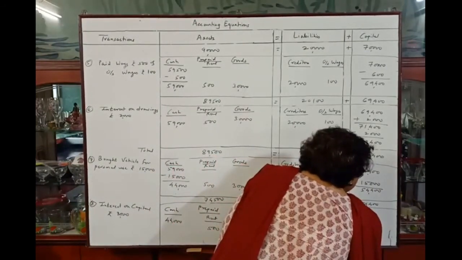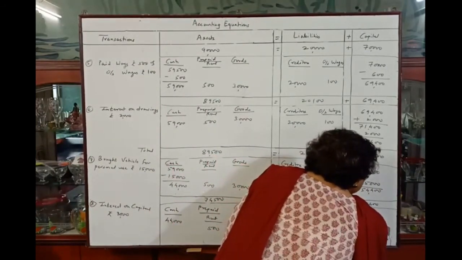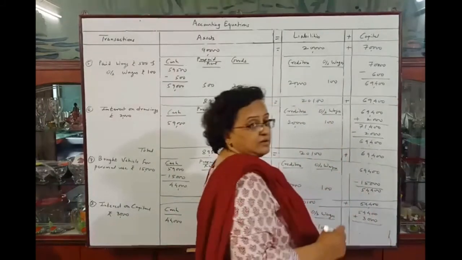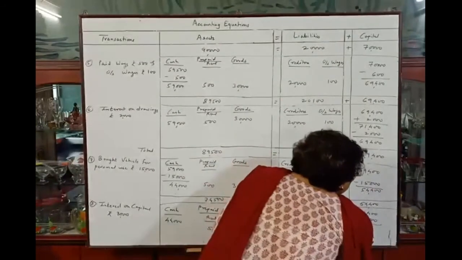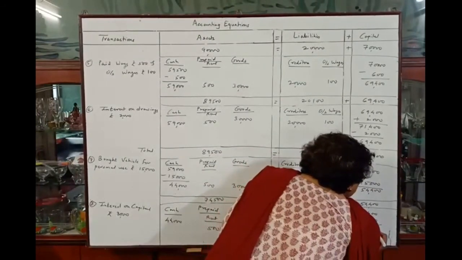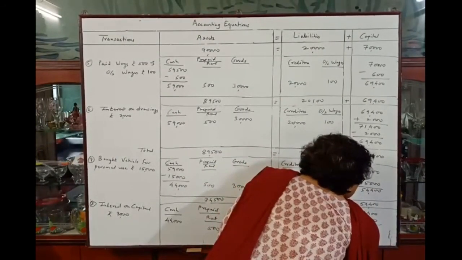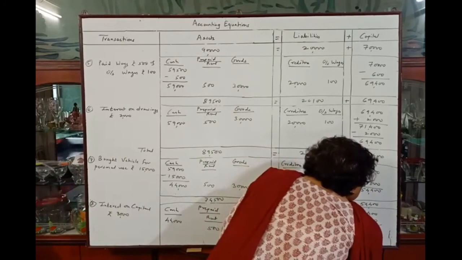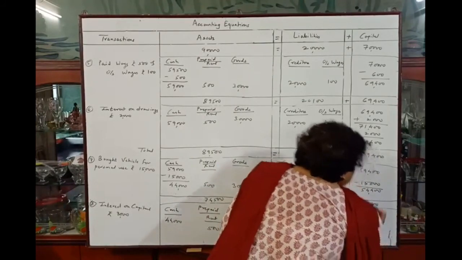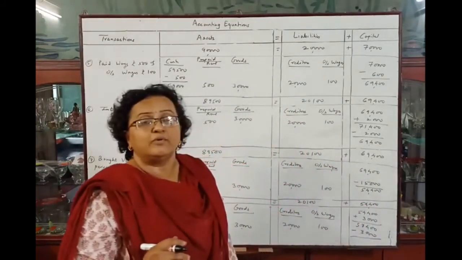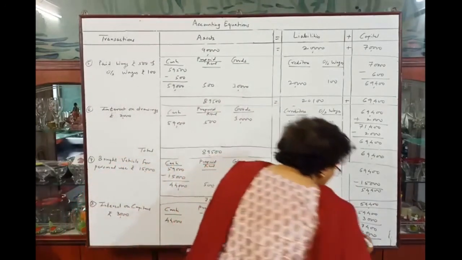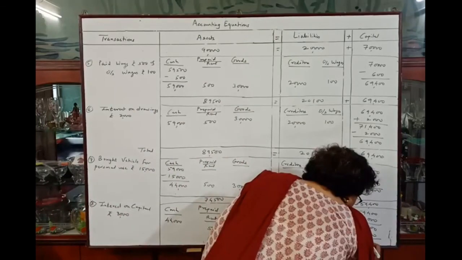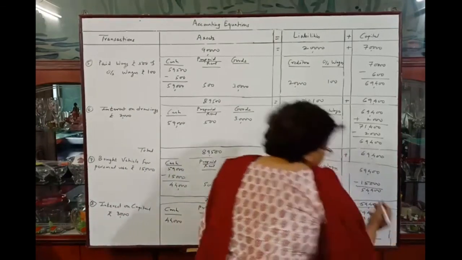54,400. First we will add rupees 3,000 as it is added in owner's capital, so it will be 57,400. And now we will deduct 3,000 from capital, because from the point of view of business it is expense of the business, so capital will remain as it is 54,400.